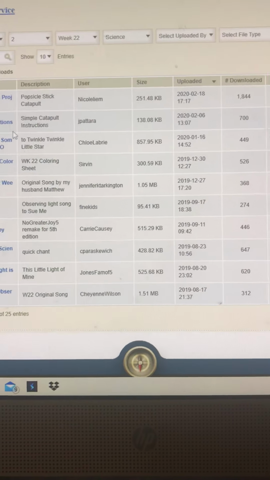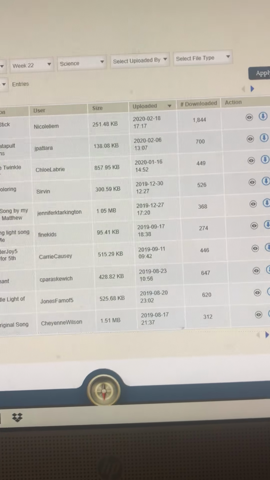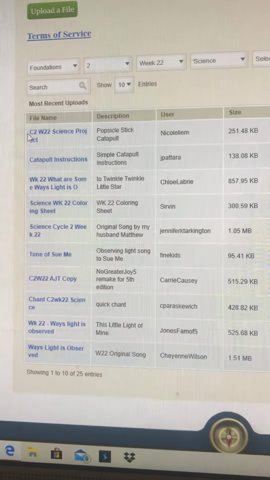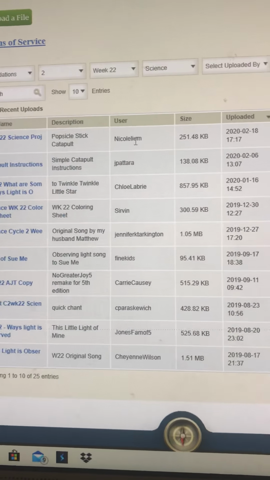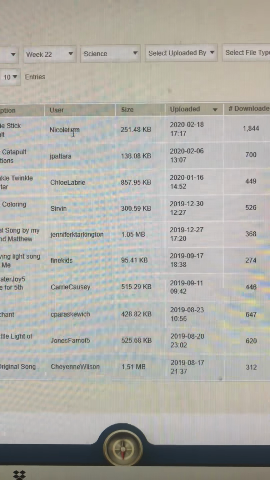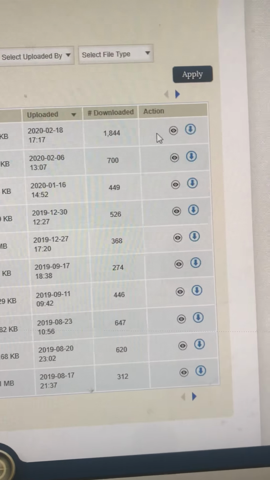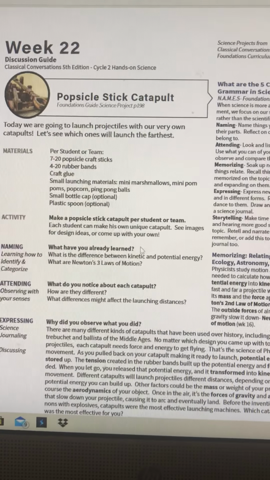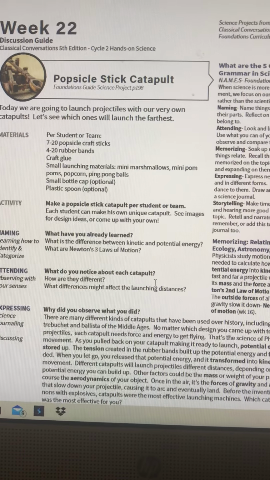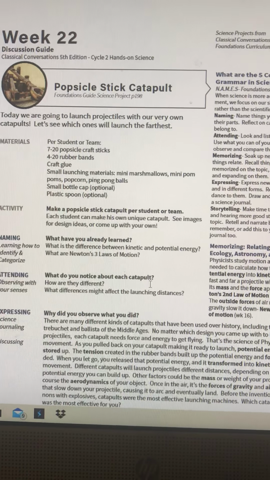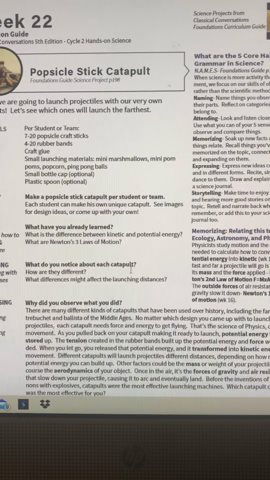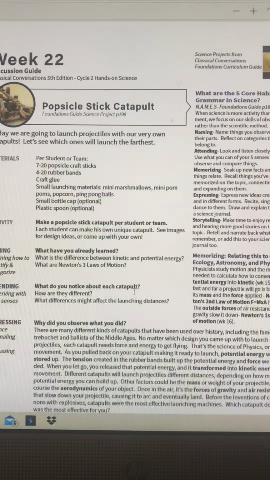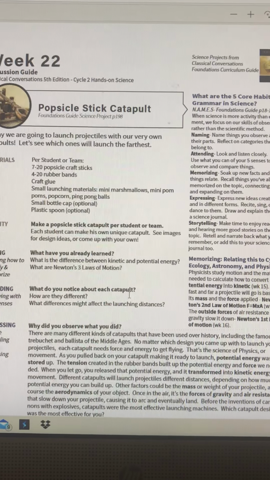And also mixed in here is our science project. This top one right here is the science project popsicle stick catapult, and this is that girl I mentioned, Nicole Liam. So you can just look here. That's a preview page, and you can print this preview page off. This is where we get our information. So if you wanted to know what more you can do with our popsicle catapult, you can download this for yourself and print it off.